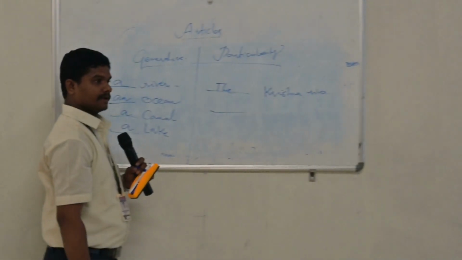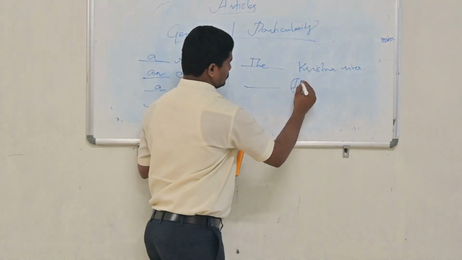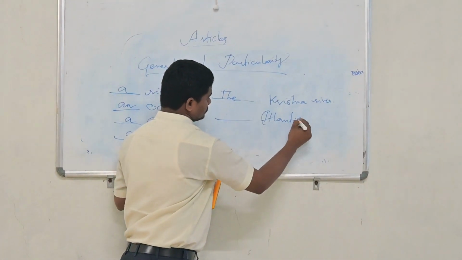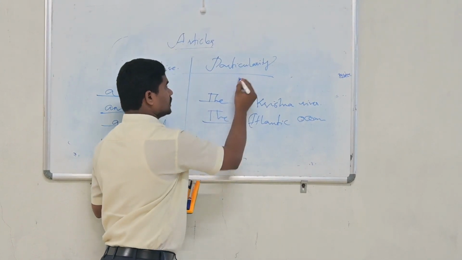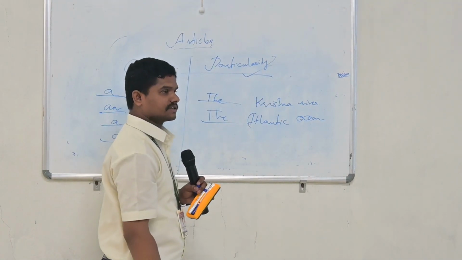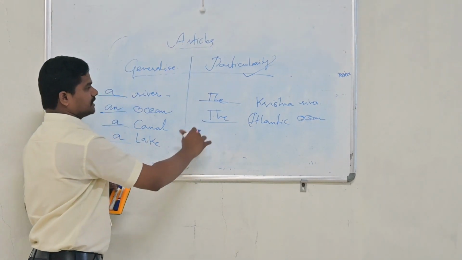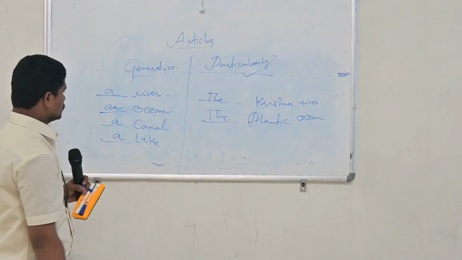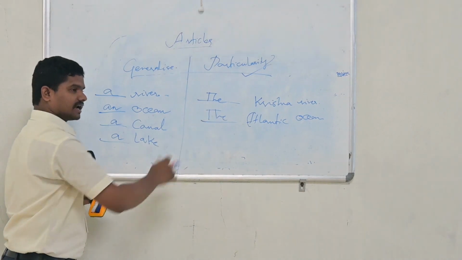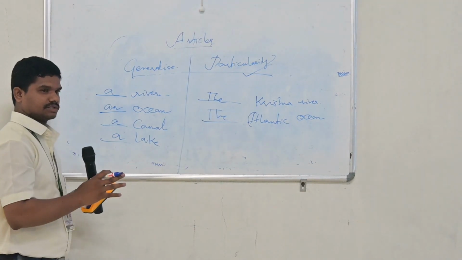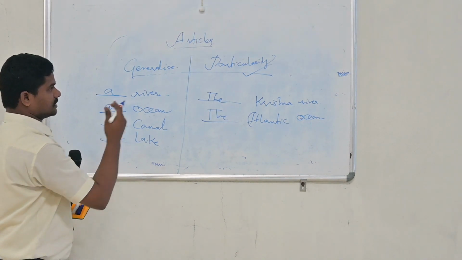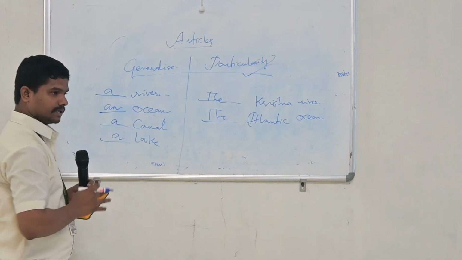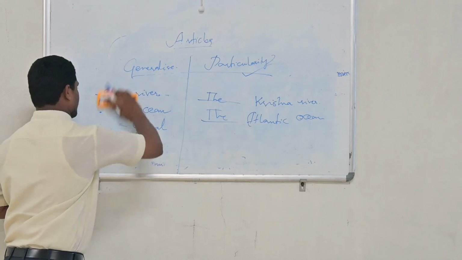Can you please tell me another ocean name? Atlantic Ocean. So which article do you use? In the sense of particularity, we use the article the: the Atlantic Ocean. Right? So an ocean, the Atlantic Ocean. So according to the situation, in the sentence form, we can use articles like this, in the general sense and also in the particular sense.